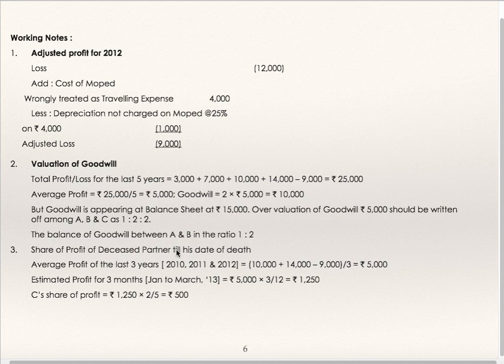Share of profit of deceased partner till his date of death. Last 3 years' profit average you are supposed to take: 10,000 plus 14,000 minus 9,000. Last year is a loss in the year 2012. Divided by 3, 5,000. So 5,000 is average profit for 12 months, divided by 12 into 3, 1,250. His share will be 2/5. 1,250 into 2/5 is 500.